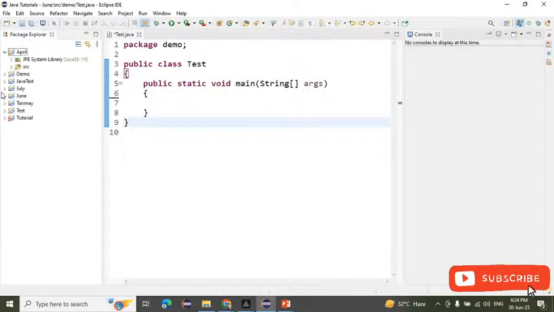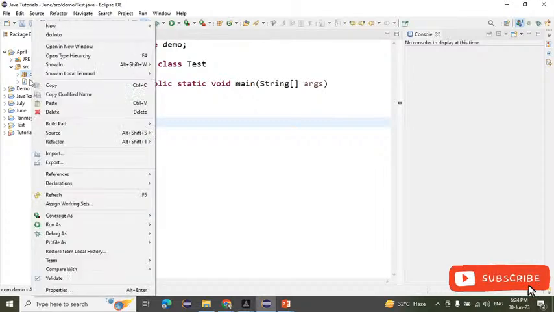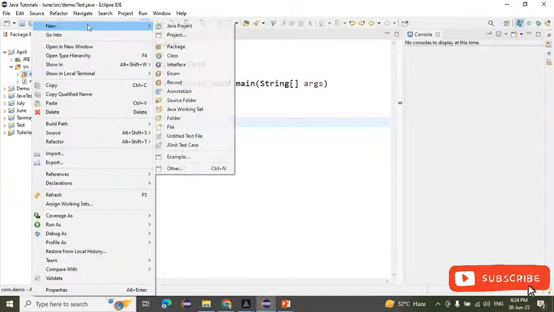So we will try to create one program inside the April project. Here we have one project, a source folder, and one package. So we will just right click on that. Then we have to create a class.